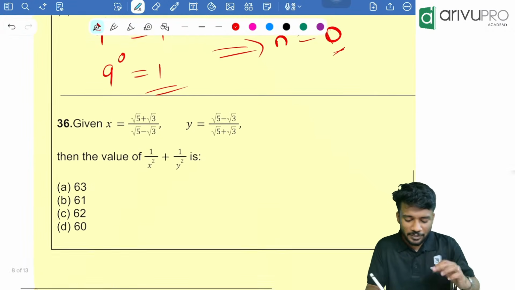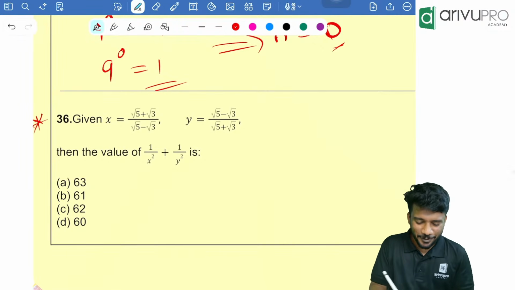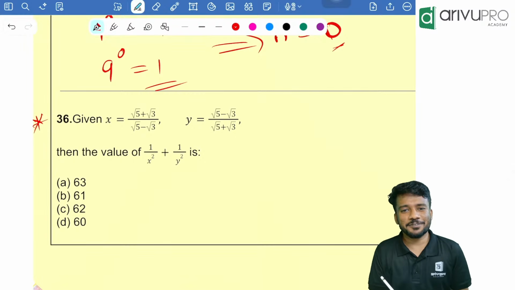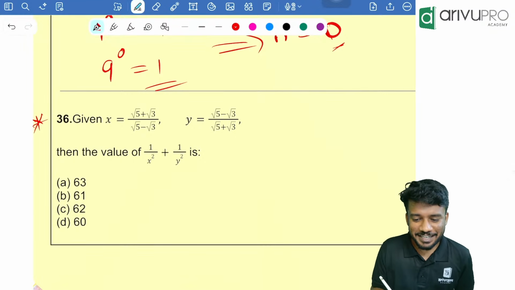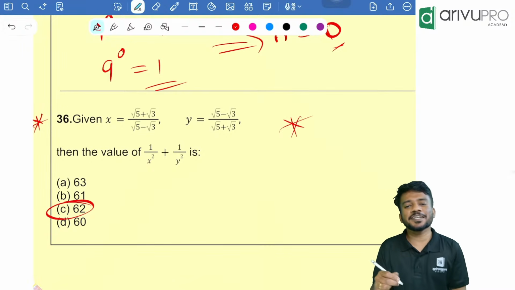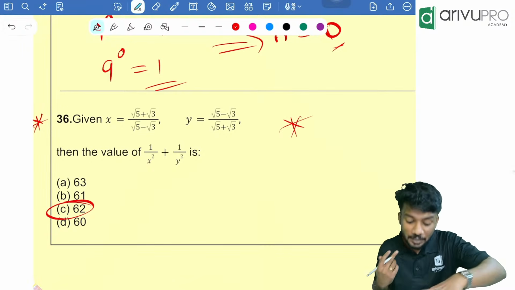Yes. Now, did we solve this question already? We solved it. Instead of a square and b square, it is like 1 by x square plus 1 by y square. Both are same only, right? We solved the question. That time we got the answer 62. Same question. Repeated question. High chance of repeating again.